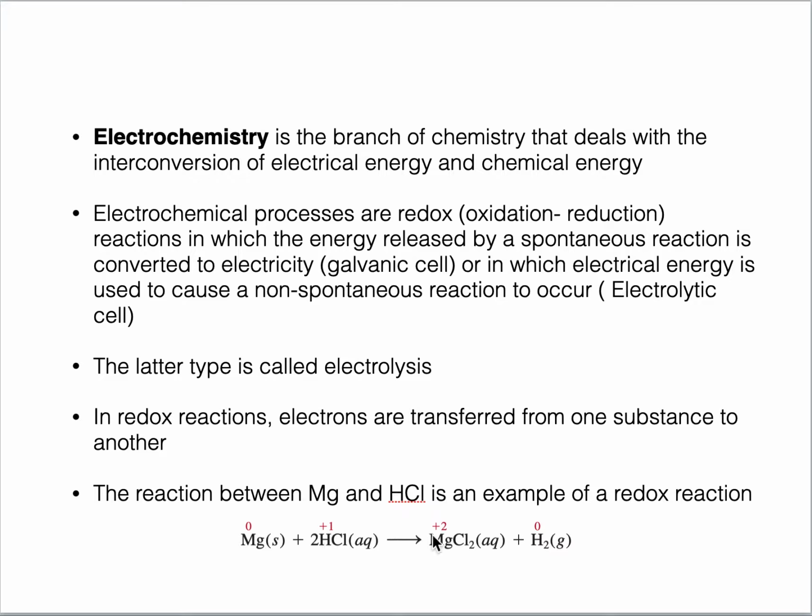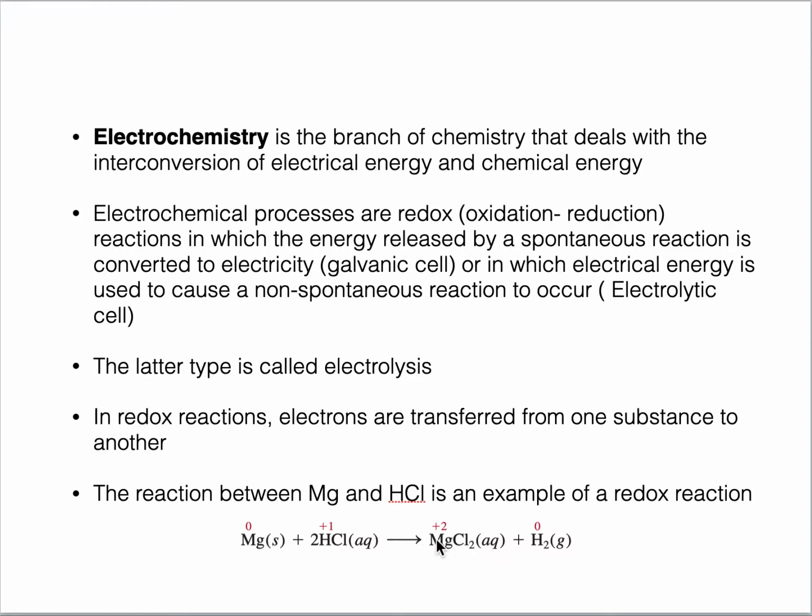So in the products, magnesium chloride is formed, and here the oxidation state of magnesium is +2. If you look at chloride, it has 2, so it is -2. To balance it out, to neutralize it, magnesium will be +2. So what is happening? The oxidation state of magnesium is increasing. So this is the process of oxidation.